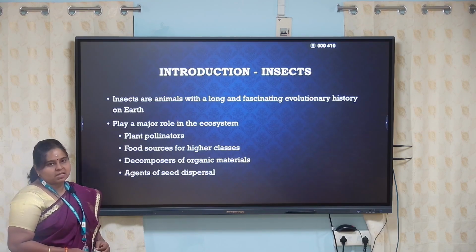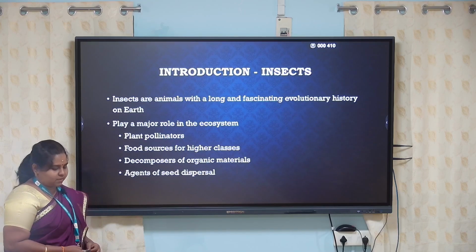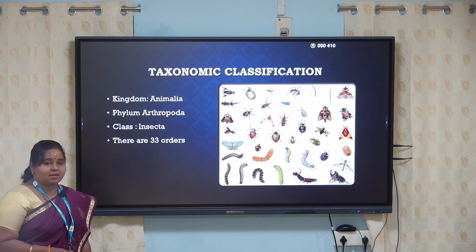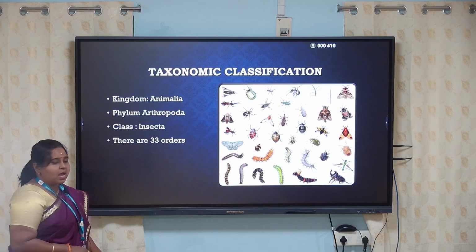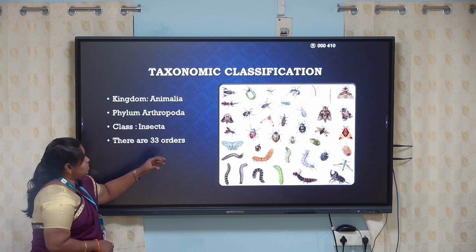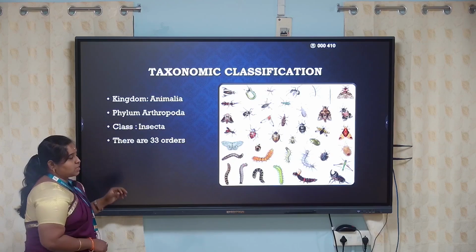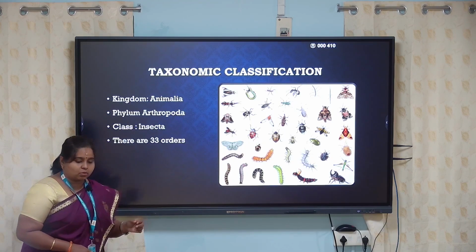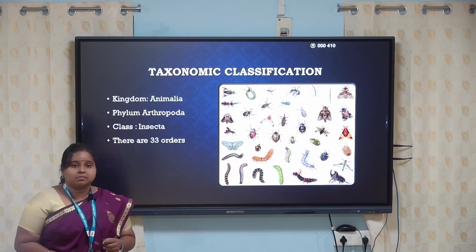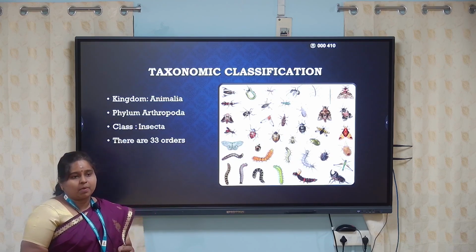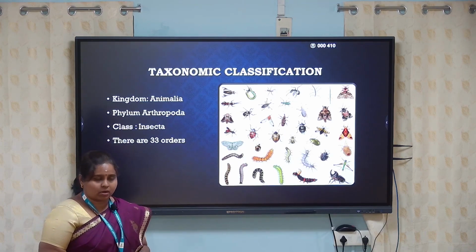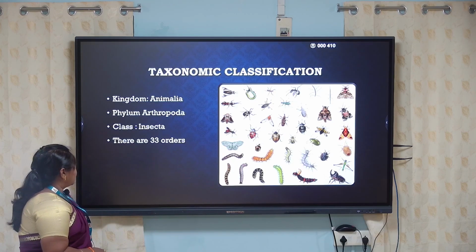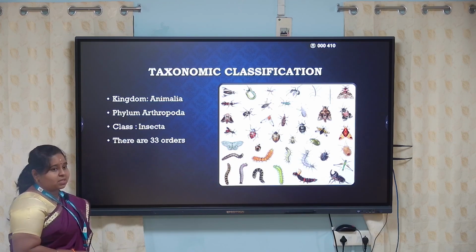Now let us see the animal classification. This is the taxonomical classification of insects. Even though they are small and tiny, they belong to the kingdom Animalia and the phylum Arthropoda. Among invertebrates, about 70% of the organisms come under the phylum Arthropoda, and insects belong to the class Insecta.